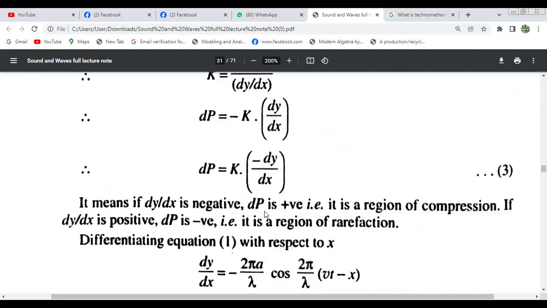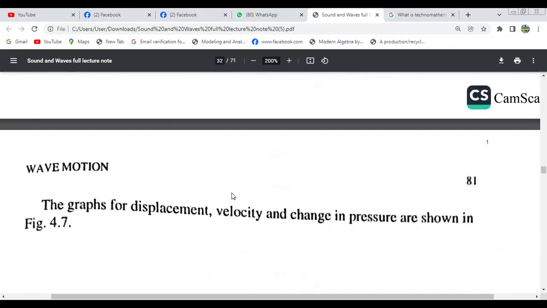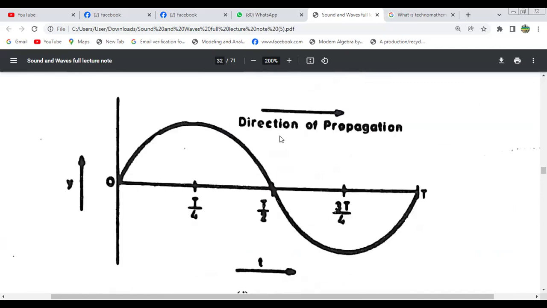So we get the value. This is the direction of propagation, this is the complete lambda, and this is the displacement. So this is the half and this half.